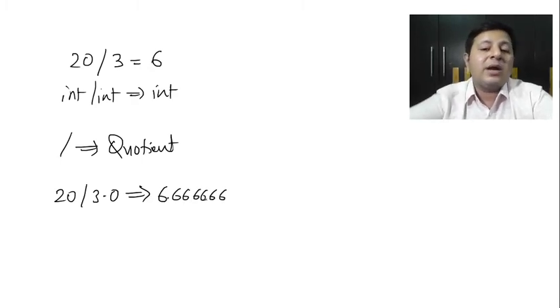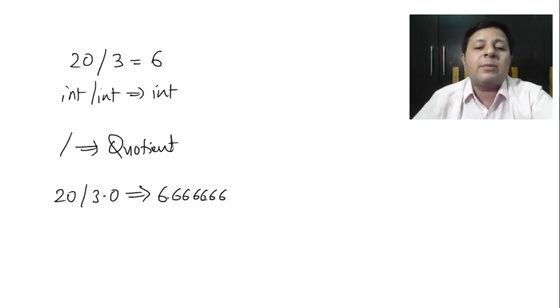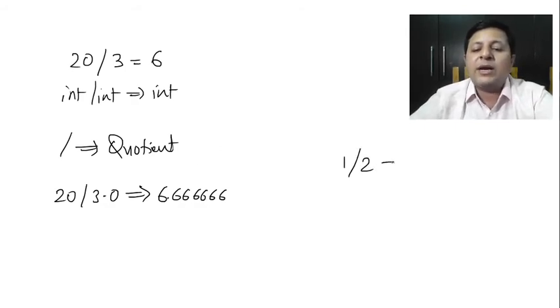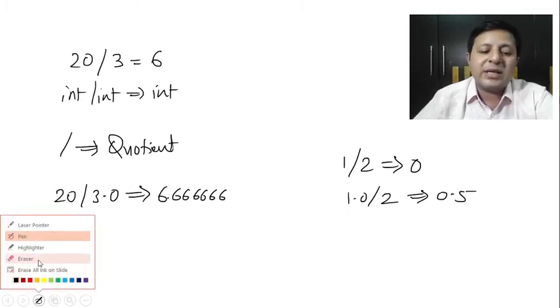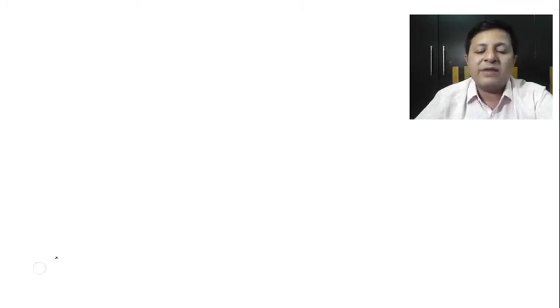Fine, so that's how it behaves when you work with int divided by int. You can have an example like 1 divided by 2. Immediate answer 0.5? No, it will be 0. If I do it like this, then maybe I can expect an answer like 0.5. Remember, at least one of them must be float. That's how division works with integers, provided both of them are integers. So can we conclude that when we are working with division and both of them are integers, it performs integer division only? Yes, because for it to perform actual division, you have to have one of them as float.